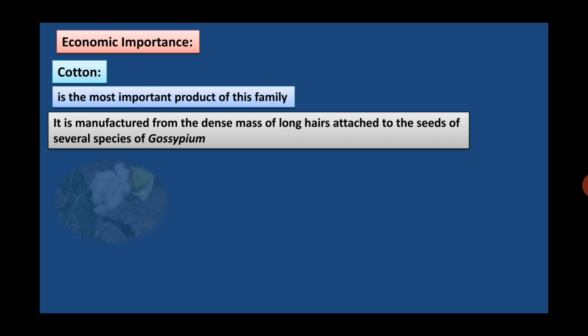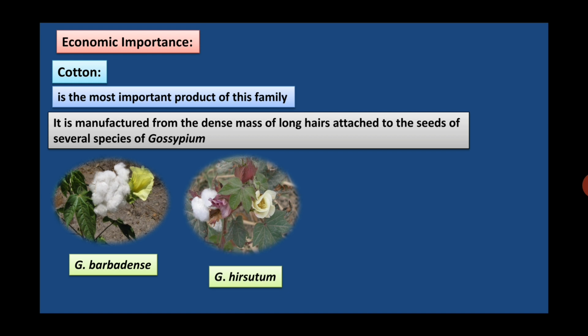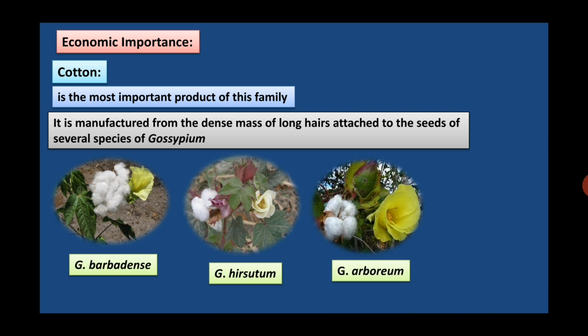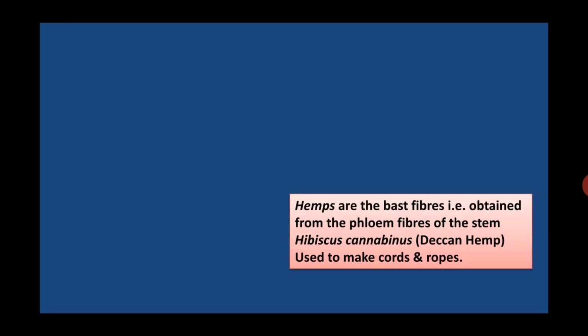Economic importance of the family Malvaceae. Cotton. It is the most important product of this family. It is manufactured from the dense mass of long hairs attached to the seeds of several species of Gossypium, like Gossypium barbadense, Gossypium hirsutum, Gossypium arboreum, and Gossypium herbaceum. So these are the cotton yielding species.